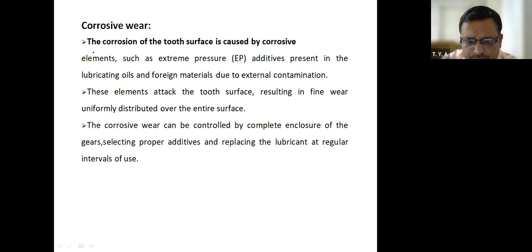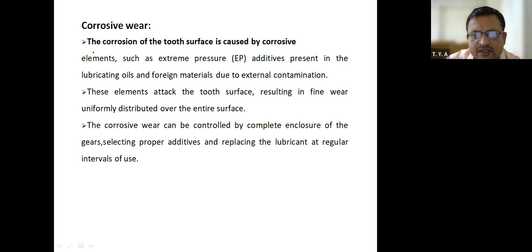Therefore, we have to regularly replace the lubricants. Also, there should be proper lubrication at the points of contact. Also, we can provide the enclosure and select proper extreme pressure additives so that the gear surface will not get corroded. Therefore, this is known as corrosive wear.